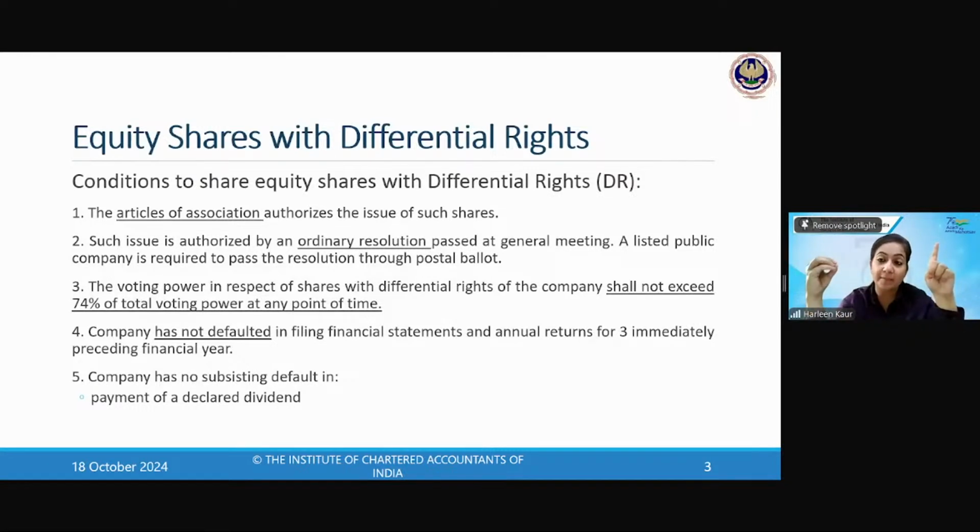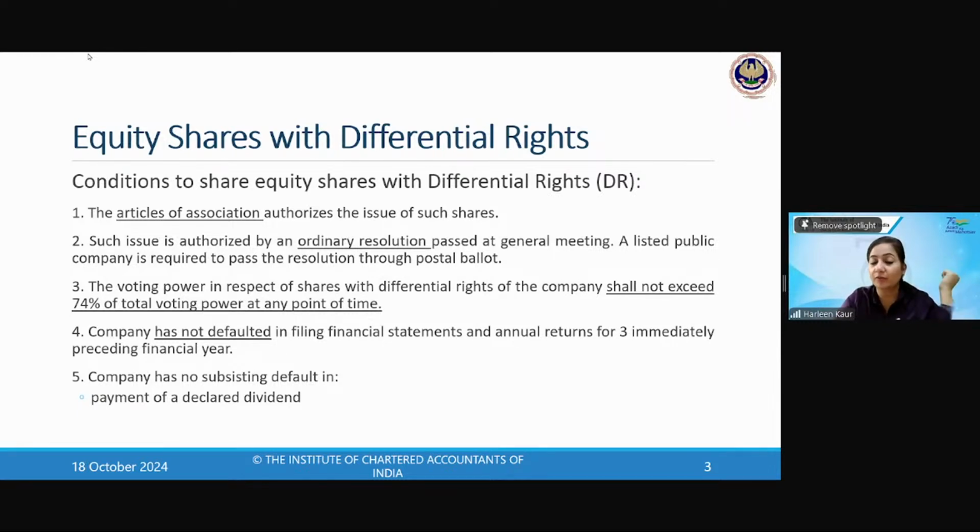So there is a company XYZ Limited. Its articles have not written anything about differential voting rights. Can you issue DVRs if the articles are silent about it? There is no authorization given in the articles. Can XYZ Limited issue DVRs?